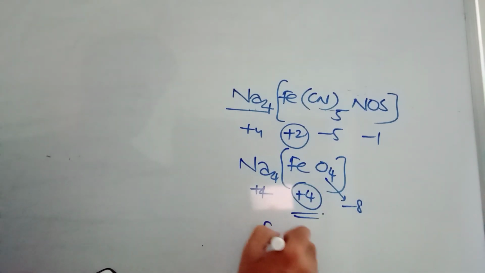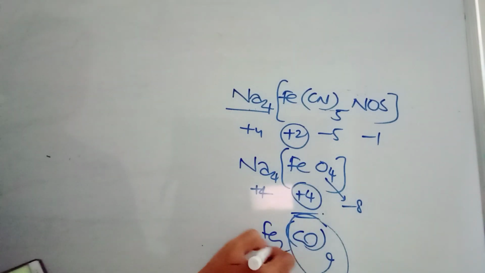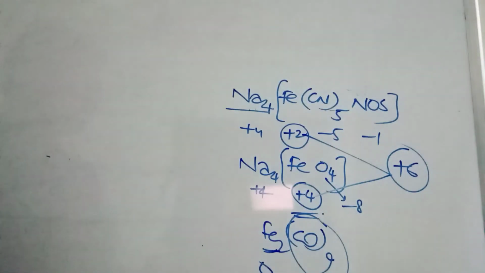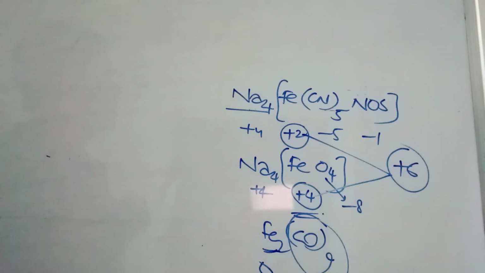And one more option is given, Fe2(CO)9. CO is neutral. So it must be 0. So what is the sum he is asking? The sum is plus 6. So these are the questions from inorganic chemistry part. Inorganic part is a bit easy. Let's go with the physical in the next session. Thank you.